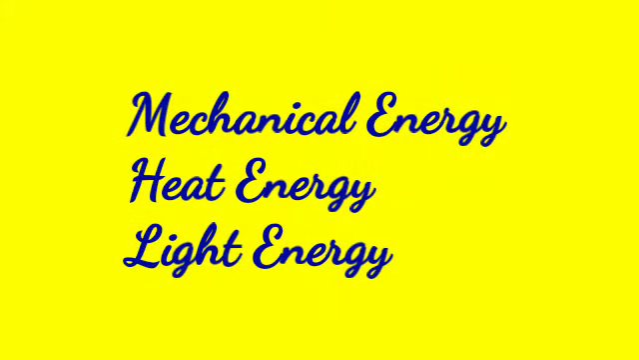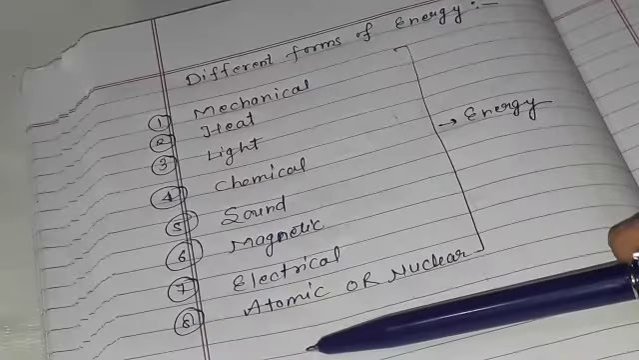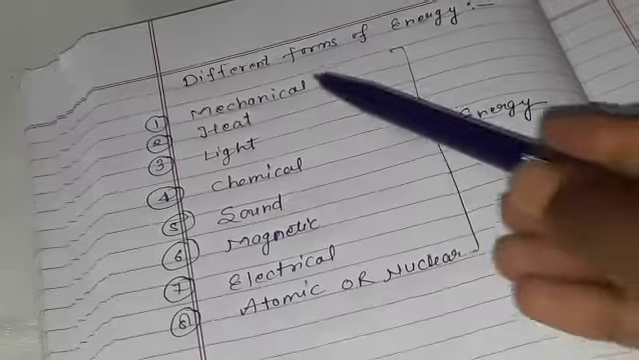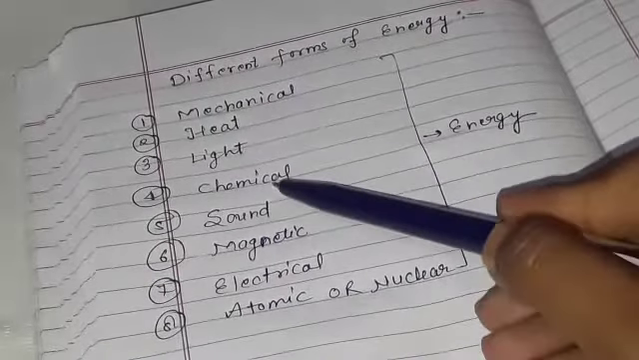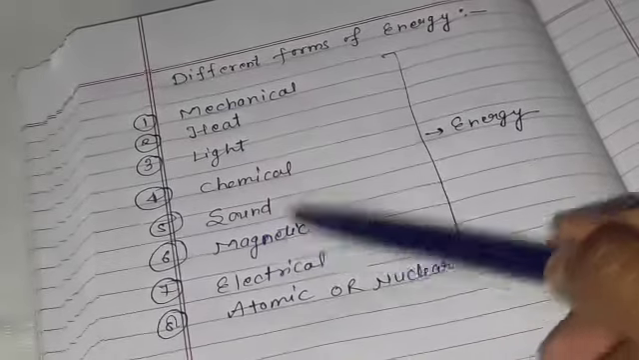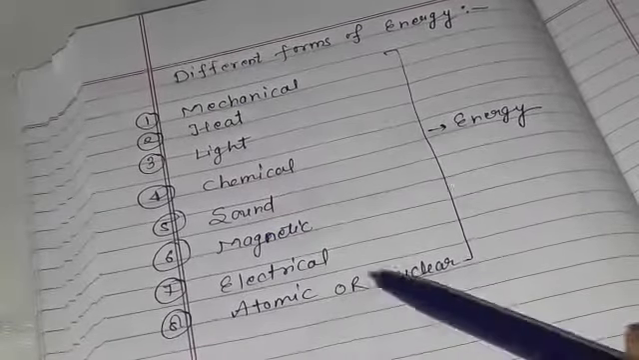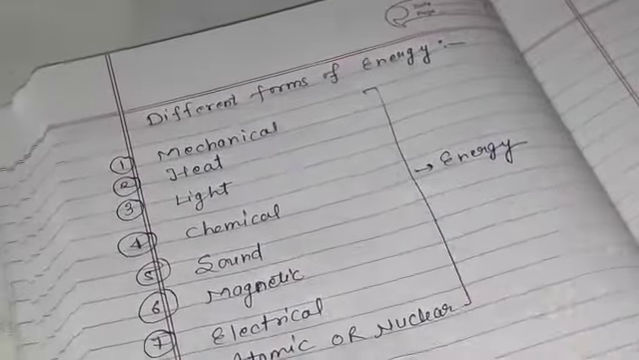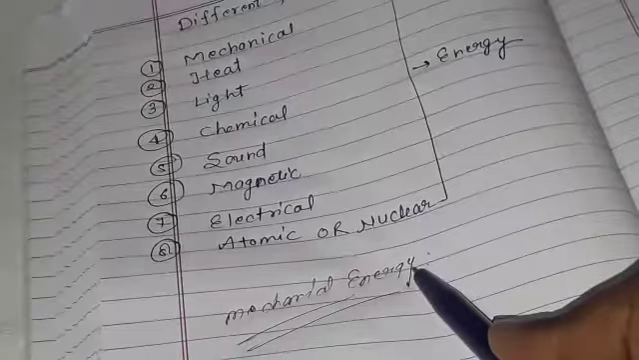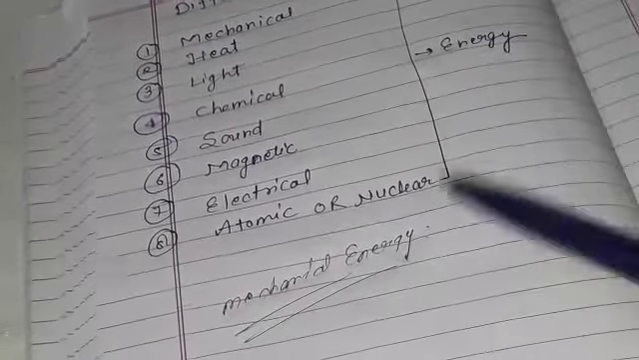Class, our today's new topic is different forms of energy. So class, there are so many types of energies in our surroundings like mechanical energy, heat energy, light energy, chemical energy, sound energy, magnetic energy, electrical energy, atomic or nuclear energy. So first I am taking mechanical energy, as our first energy is mechanical energy. To explain mechanical energy,